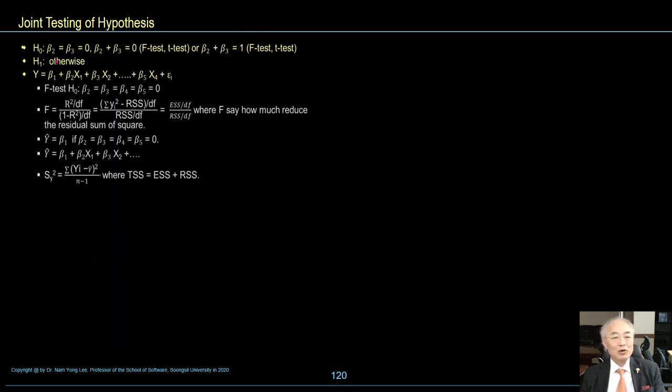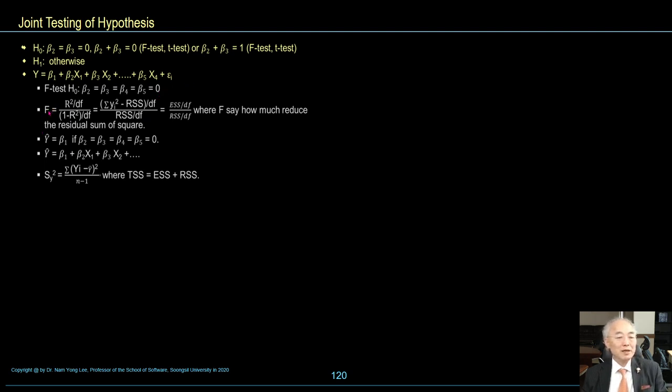Joint testing of hypothesis. Null hypothesis: beta 2 is equal to beta 3 is equal to 0. Beta 2 plus beta 3 is equal to 0. F test, T test. Beta 2 plus beta 3 is 1. F test and T test. H1 is the alternative hypothesis. Okay, F test null hypothesis: beta 2, 3, 4, 5 is equal to 0.